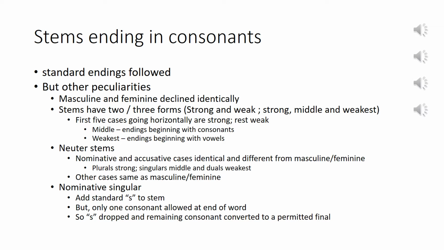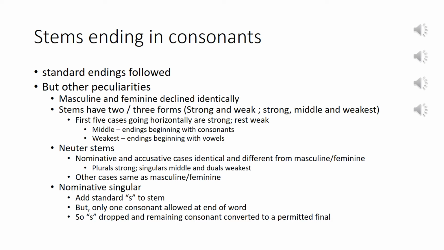other peculiar means. Where there is a variation for masculine and feminine words, the nominative singular, the nominative dual, the nominative plural, the accusative singular, and the accusative dual show the strong stem. The rest show the weak stem. That is, the first 5 cases going horizontally are strong, the rest are weak.